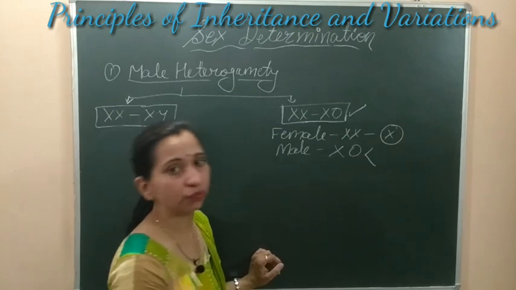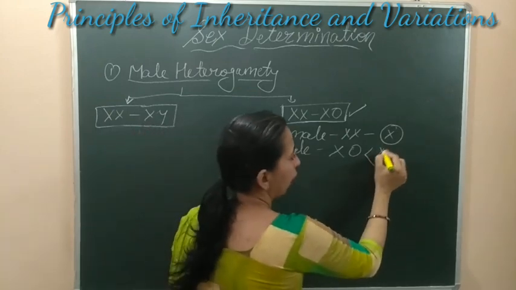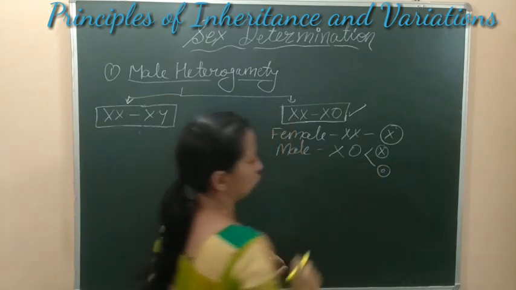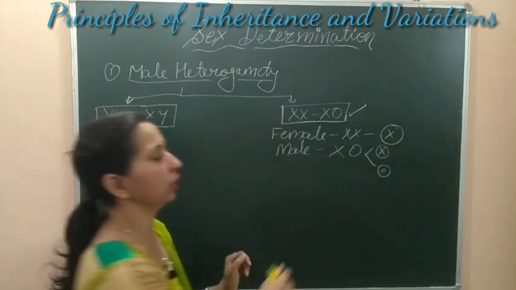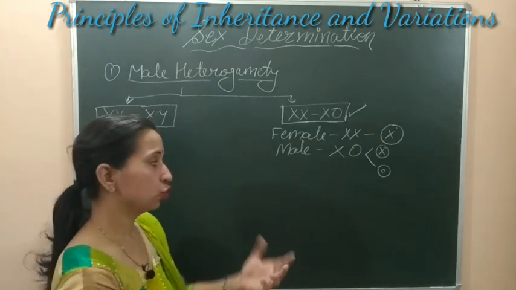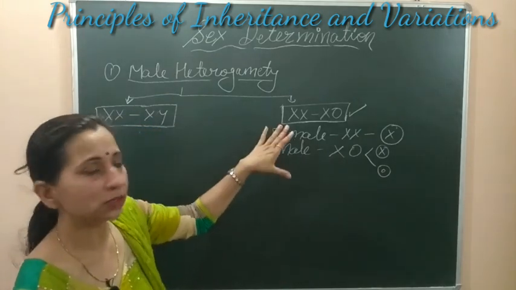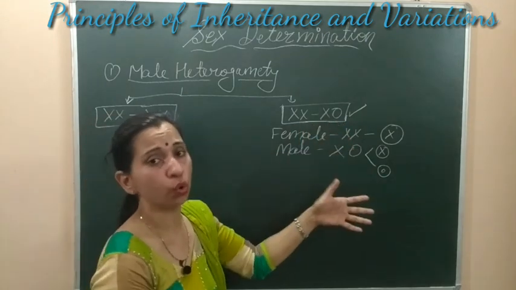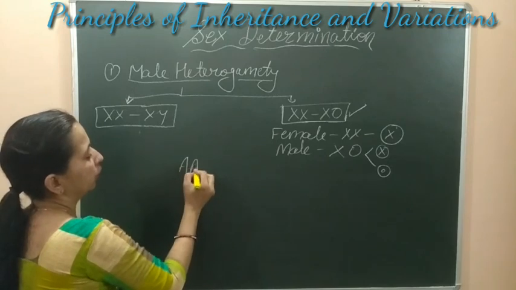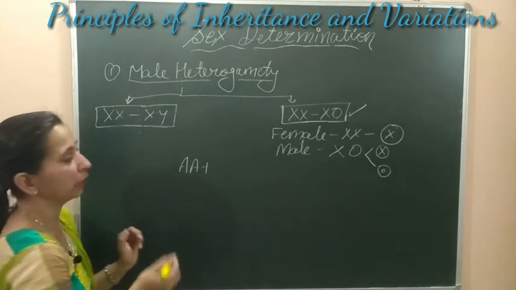Some gametes will contain the X chromosome, and some gametes will not contain any sex chromosome. This type of heterogamety is known as XX or XO type heterogamety. So let's see how we will determine the sex.